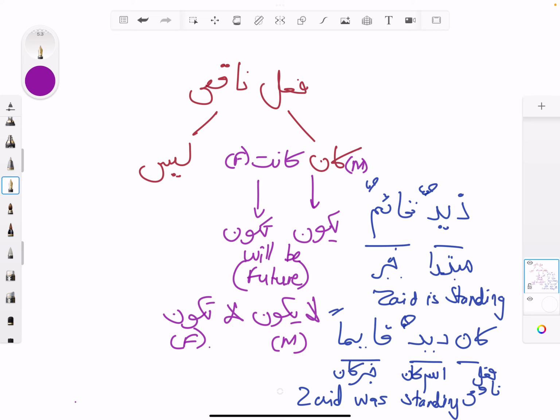And laysa, as we've also covered, that's masculine, but for feminine you would use laysat. And you obviously have ma as well, which is al-mushabbaha bilaysa. So you have kana and laysa, which are the two basic fi'lun naqisun, but then you have these variants that we've covered in the lesson.